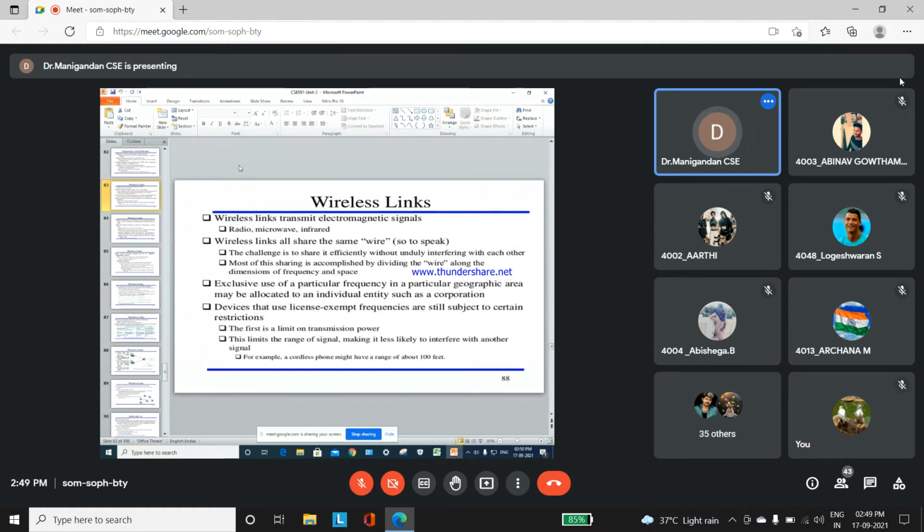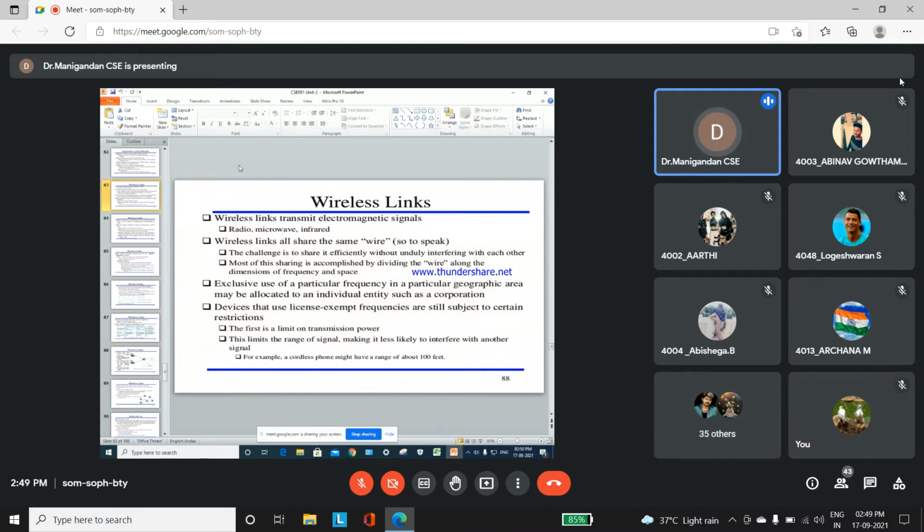Next is the wireless link. A wireless link is a mode of wireless transmission where the data signal is transmitted between the sender and receiver. A mobile phone is an example of wireless transmission. With the help of microwave, infrared or radio transmission, wireless transmission is carried out from sender to receiver.